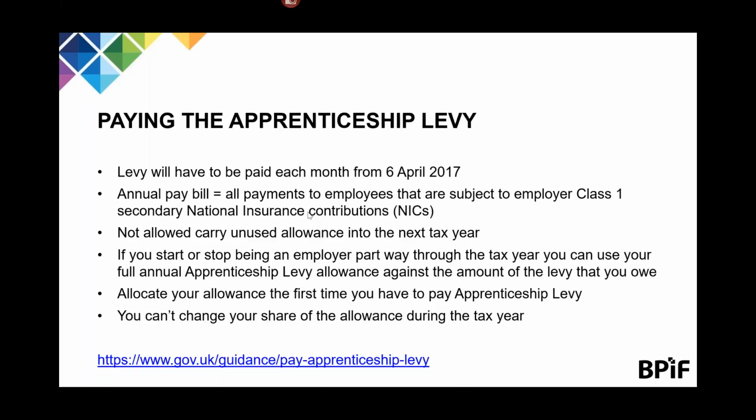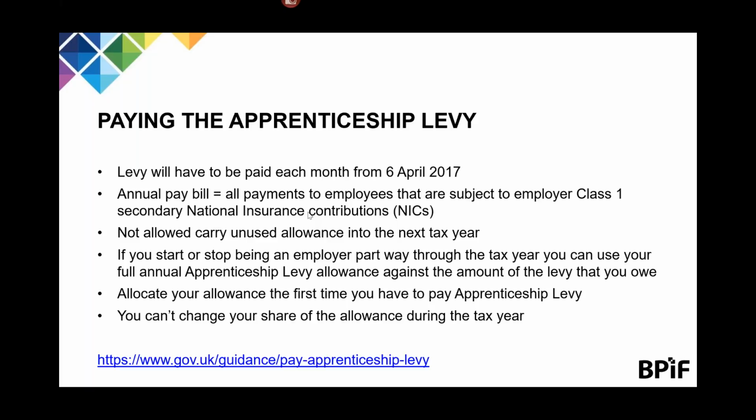Now let's look at paying the levy. The levy will be calculated on a monthly basis and will have to be paid from the 6th of April 2017. Your annual pay bill is made up of all payments to employees that are subject to employer Class 1 secondary national insurance contributions.